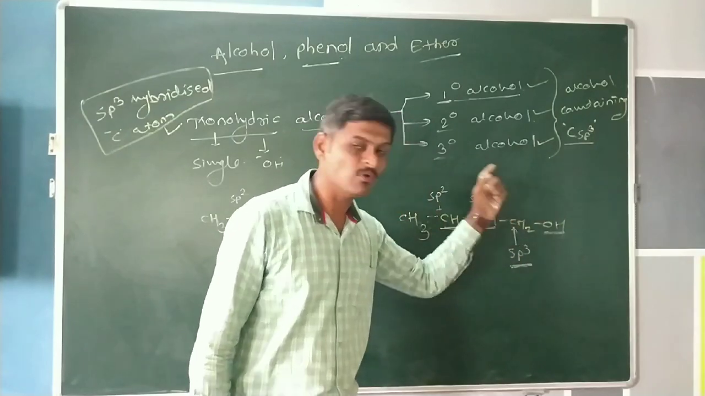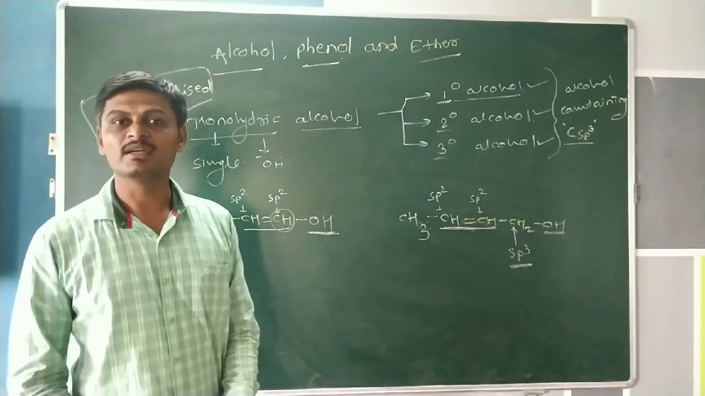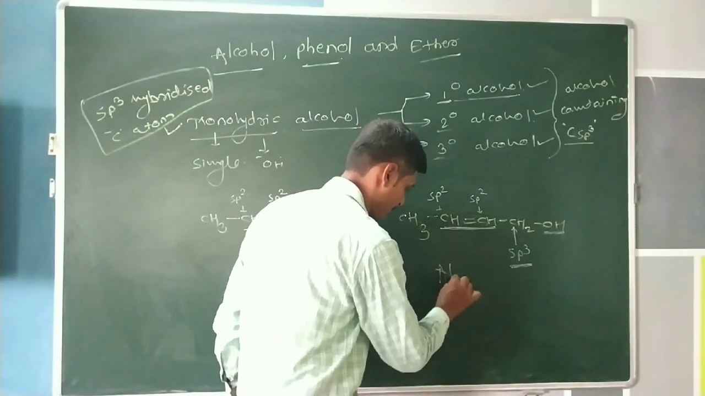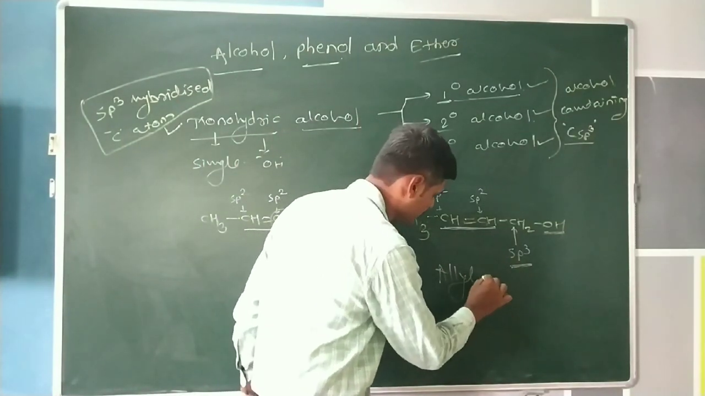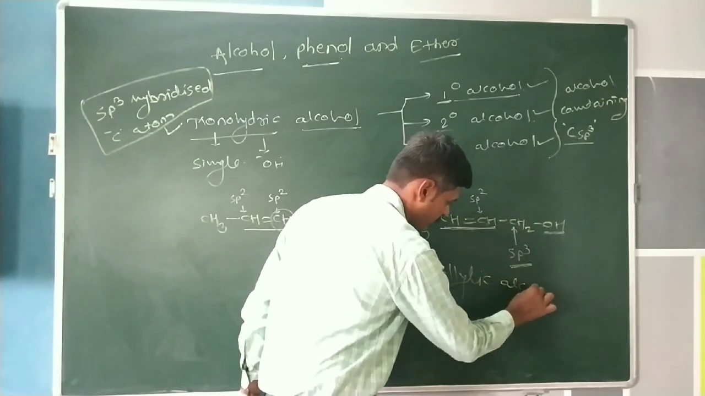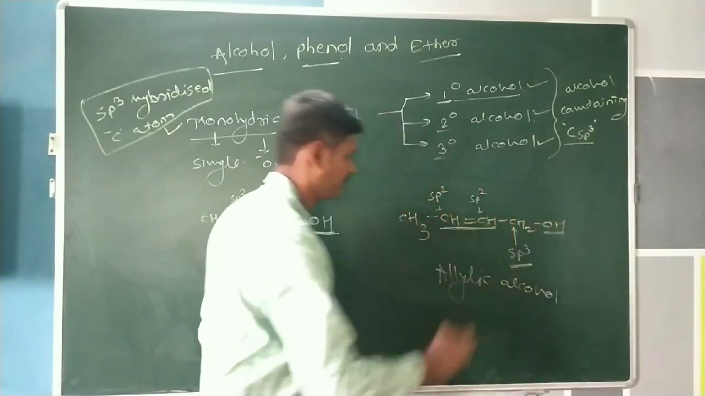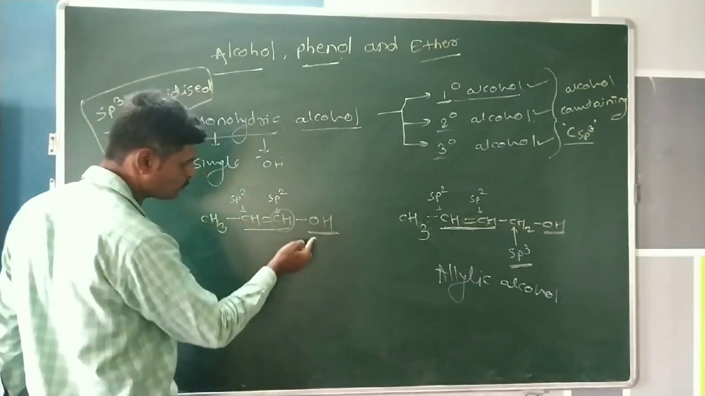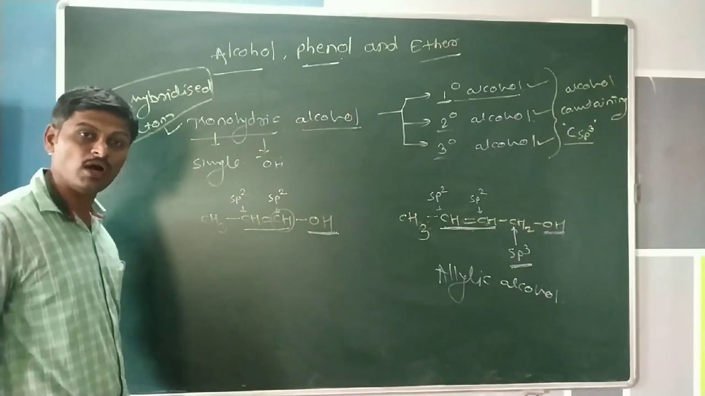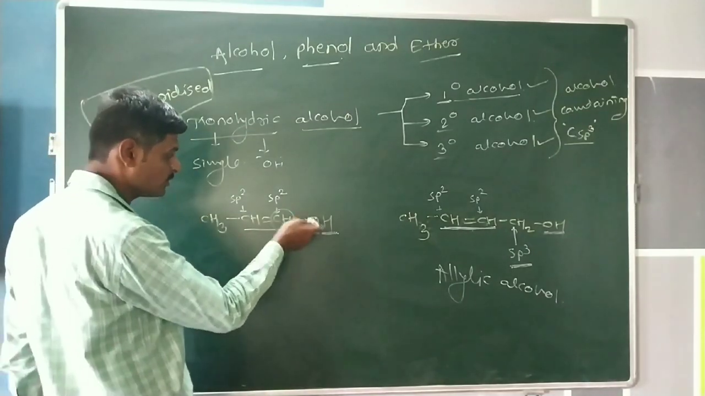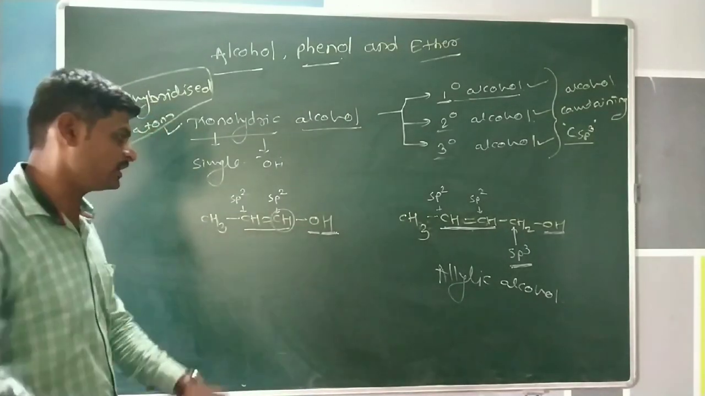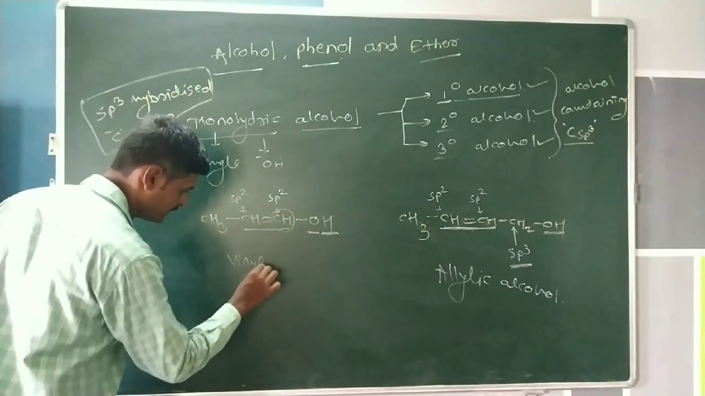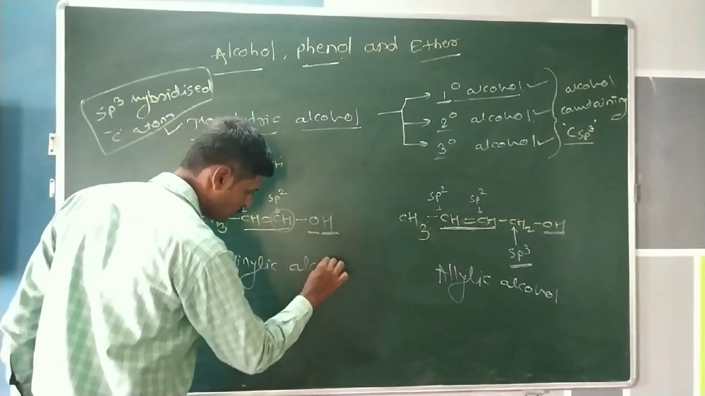Therefore, this type of alcohol is named an allylic alcohol. And in this example, the hydroxy group is directly attached to the sp2 hybridized carbon atom. The hydroxy group is directly attached to the doubly bonded carbon atom. Then this alcohol is commonly known as a vinylic alcohol.